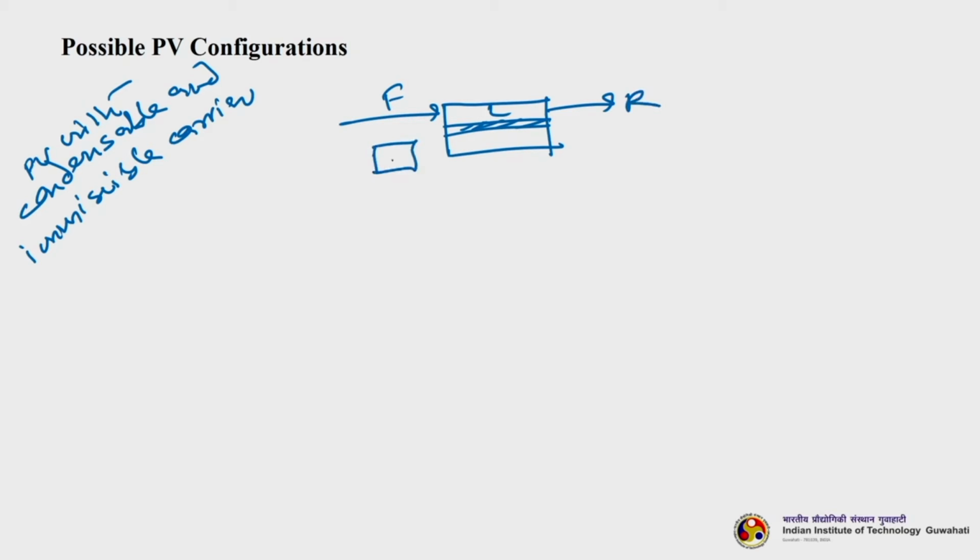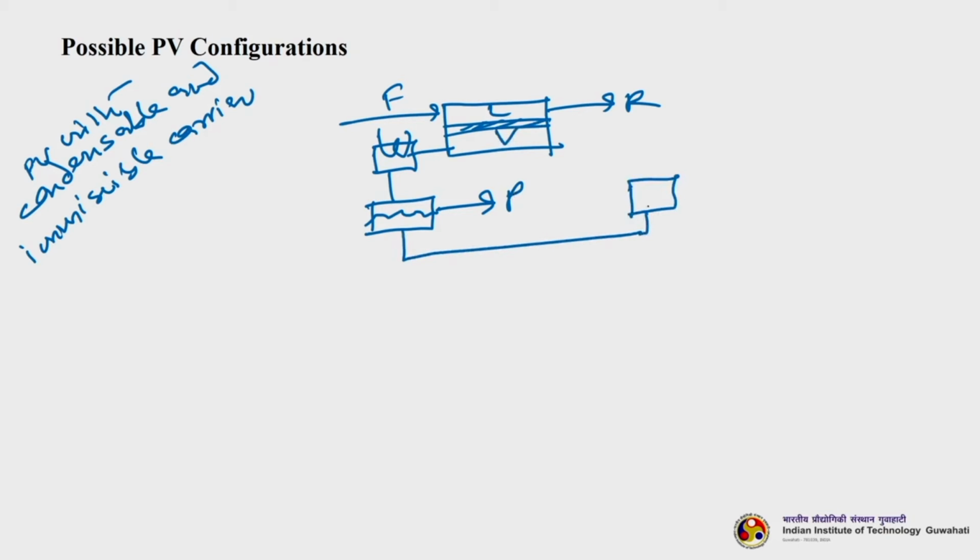So, permeate. Okay. So, this is an evaporator, this is a decanter, okay, and this is your condenser.